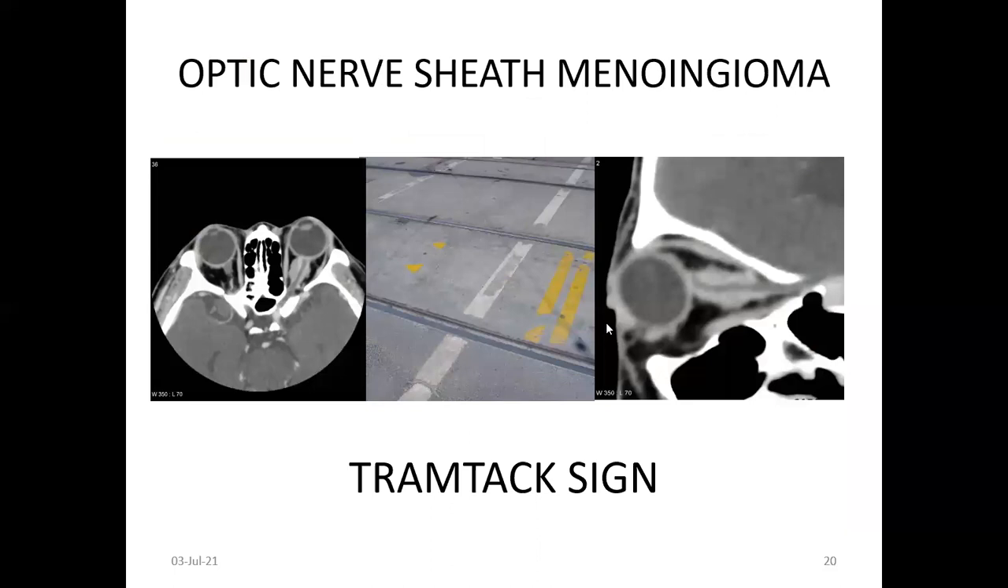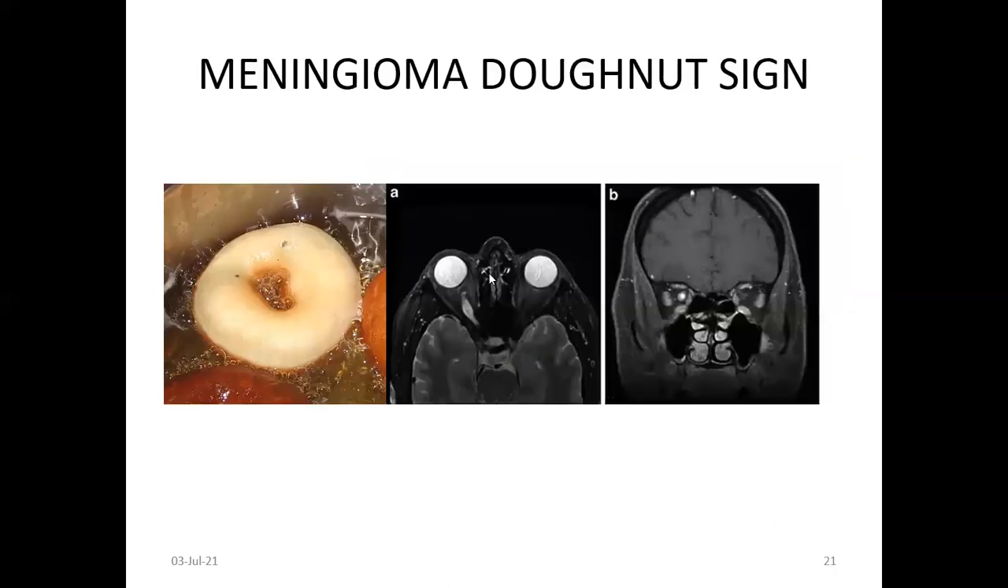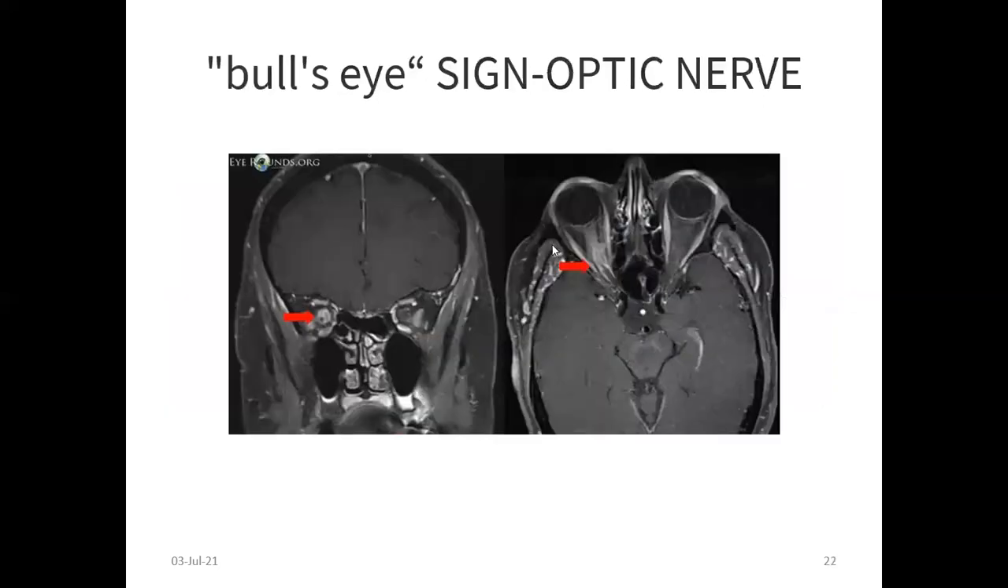The most common differential diagnosis is optic nerve sheath meningioma, where you can see intense enhancement with a clear optic nerve, and this is called the tram-track sign. Other signs are the donut sign and the bullseye sign. So this is the most common differential diagnosis, the optic nerve sheath meningioma.